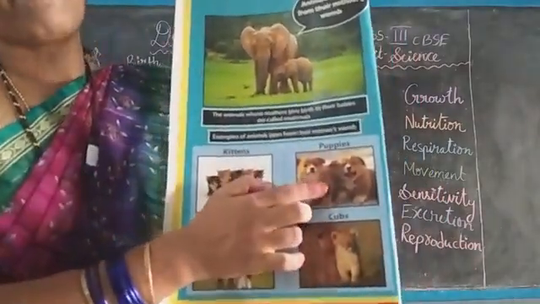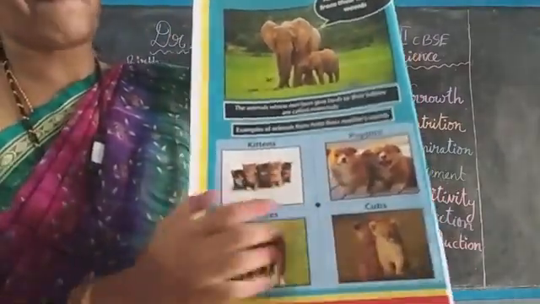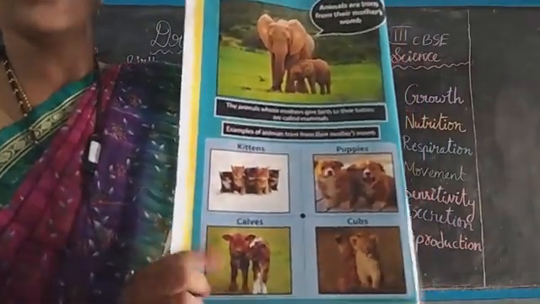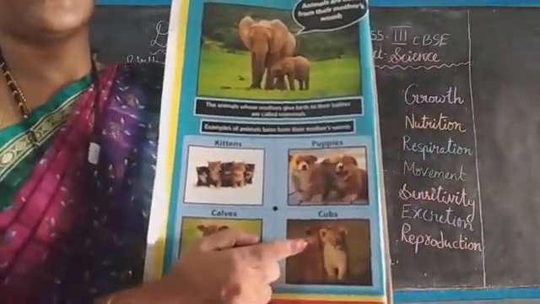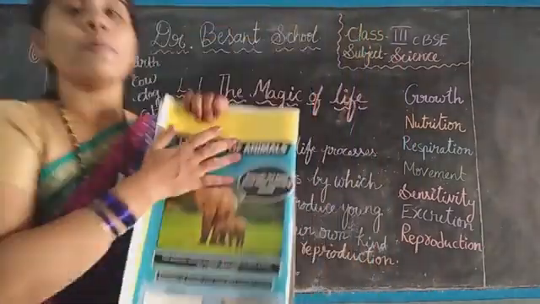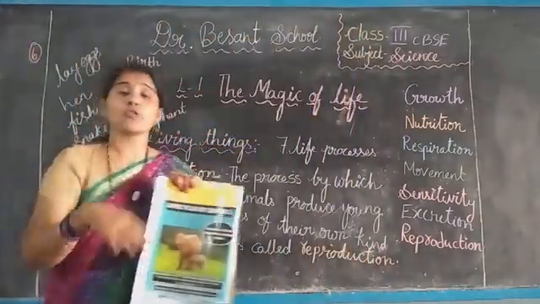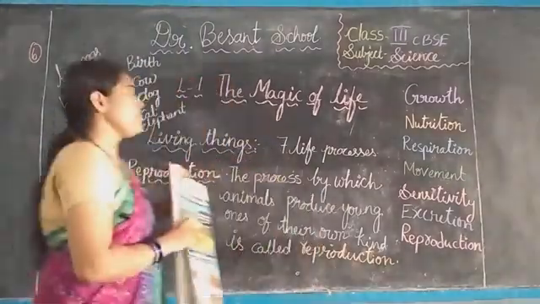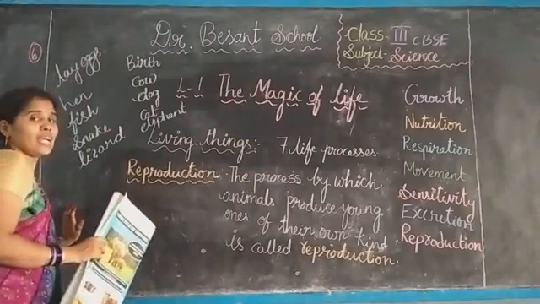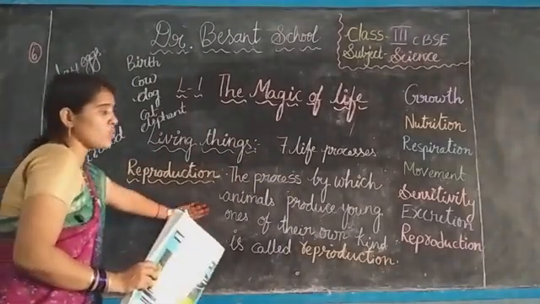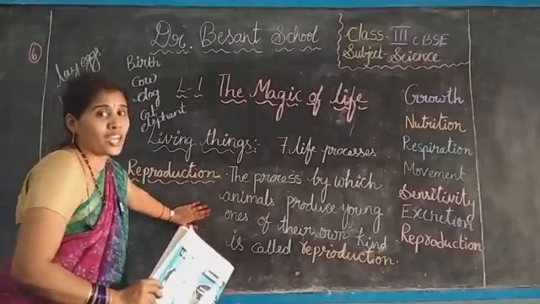Next, puppies: a dog gives birth to puppies. A lion gives birth to cubs. Some animals give birth directly from their body, and some lay eggs and the young ones come from those eggs. Did you understand? That process we call reproduction.